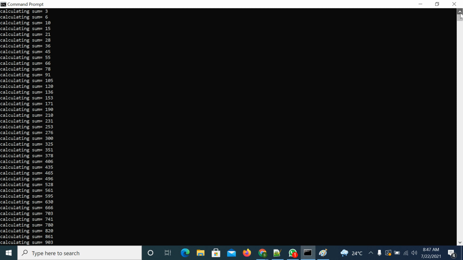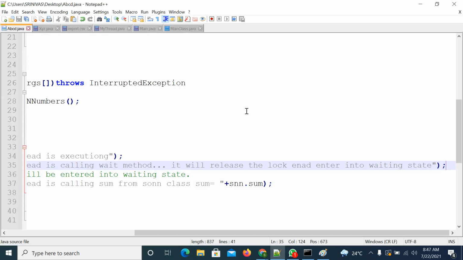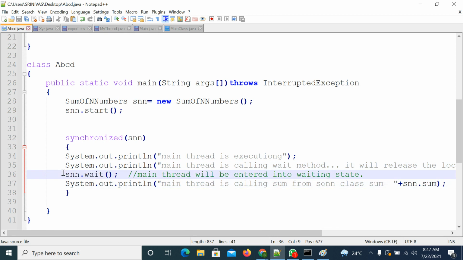The main thread is executing, and it is calling the wait method. So it will release the lock and enter into the waiting state. After this, the lock got released and the main thread is stuck at this line only, line 36. The main thread is in the waiting state now.